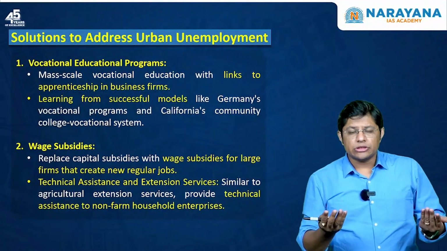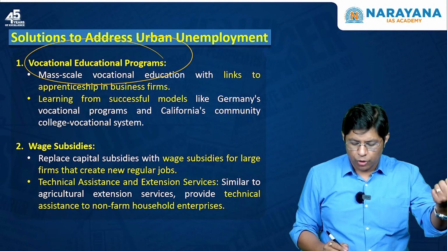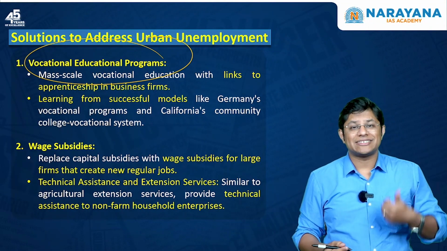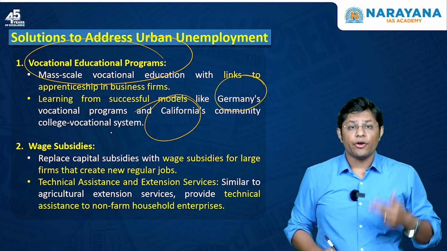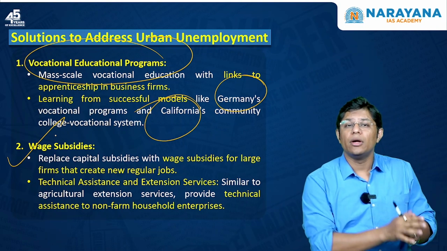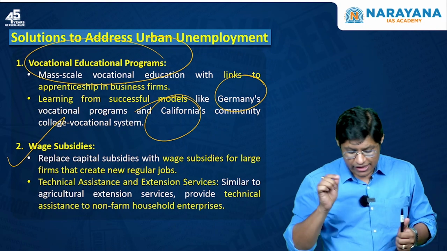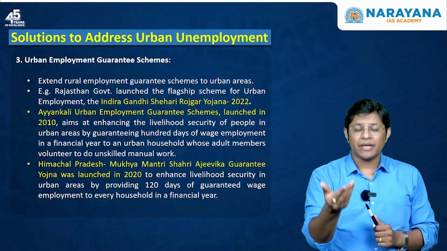Now, what is the solution? Again, we have to focus on the vocational education program. That is what we discussed in the problem, right? We have to learn from successful models like those in Germany and California. Wage subsidies: you have to ensure that these subsidies are also provided to labor-intensive industries. Very, very important.